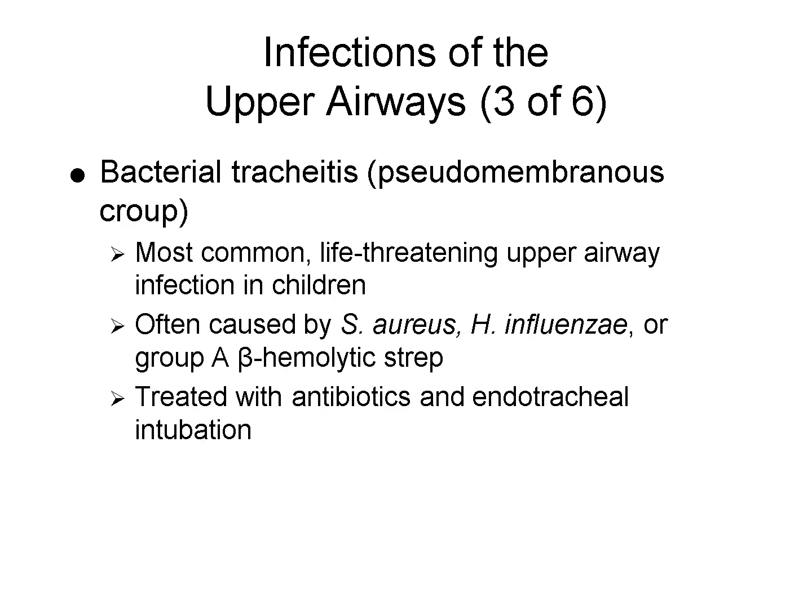Bacterial tracheitis, sometimes referred to as pseudomembranous croup, is a serious and potentially life-threatening upper airway infection. It is most often caused by bacteria such as Staphylococcus aureus or Haemophilus influenzae. Children with this condition may require endotracheal intubation and antibiotic therapy. Unlike viral croup, bacterial tracheitis typically has a more rapid and severe course.